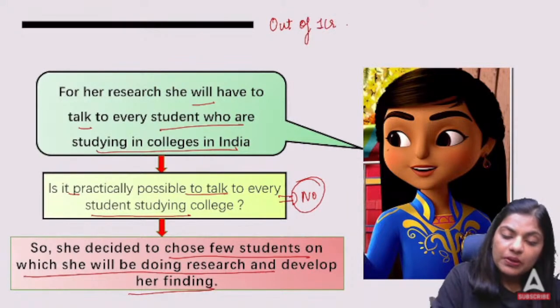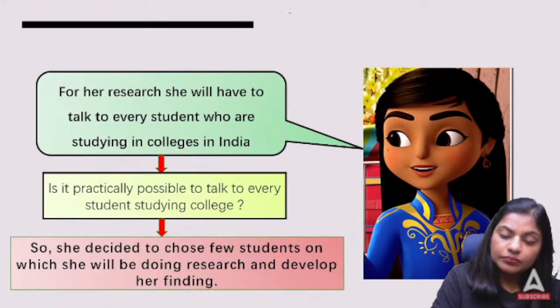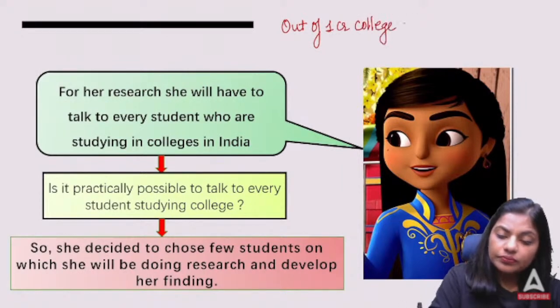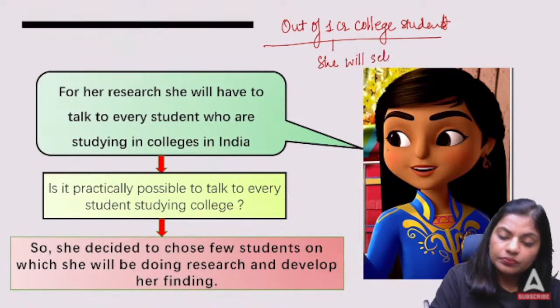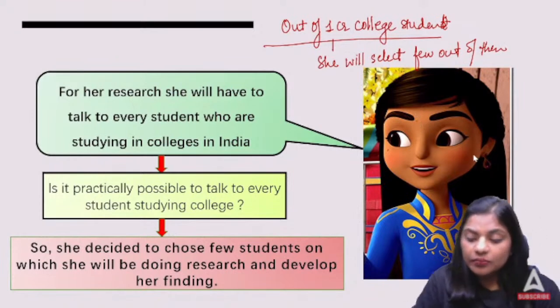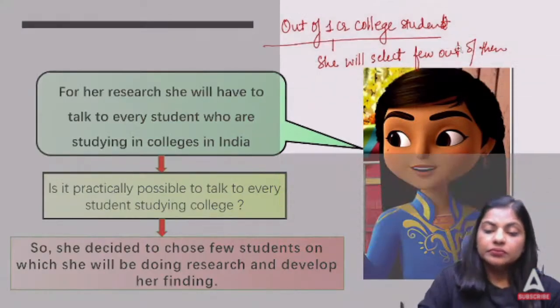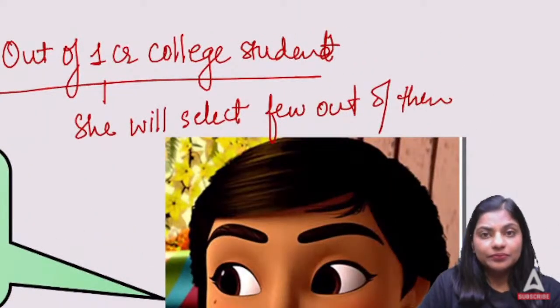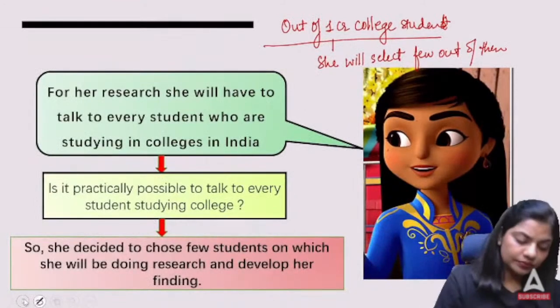Out of 1 crore college students, she will select a few out of them, and then develop her observation and decide whether this is correct or not. I hope this is visible.